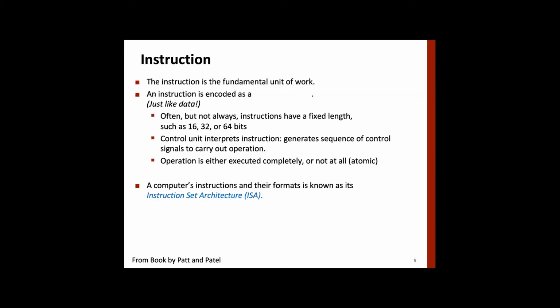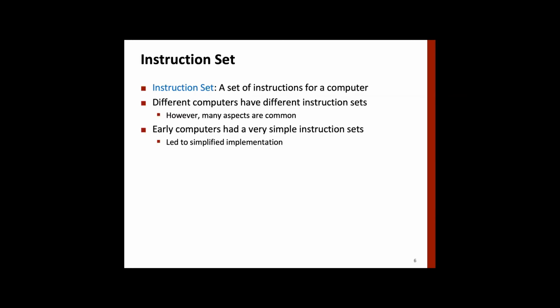All right, so let's look at ISA. ISA is nothing but computer instructions, which are assembly language or machine-level instructions, and what their formats are, and what a particular instruction does. It means that ISA will define the set of different instructions, and the set of things which are visible to a programmer. So the instruction set is nothing but a set of instructions. We'll come back to this a little later.